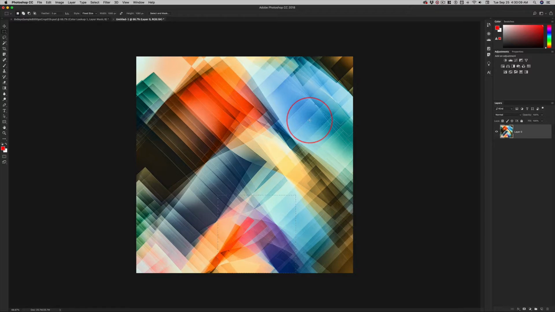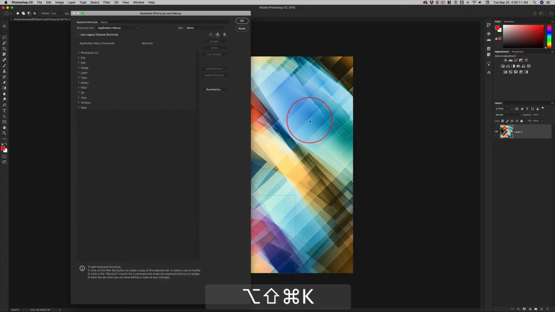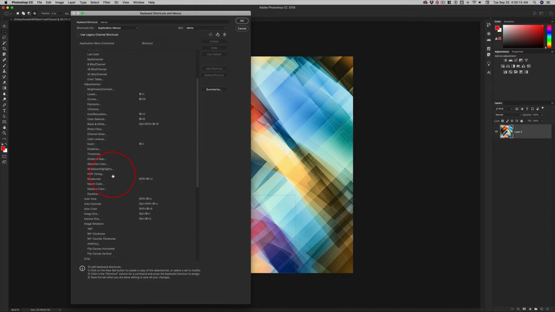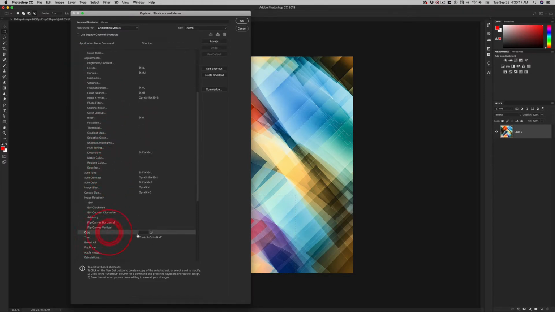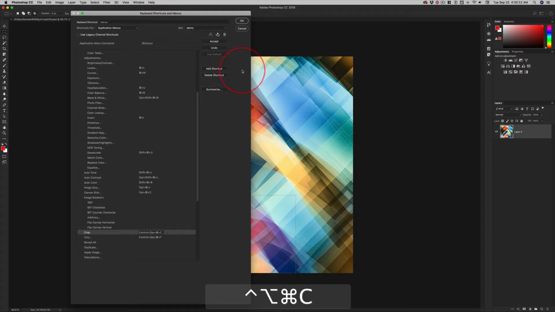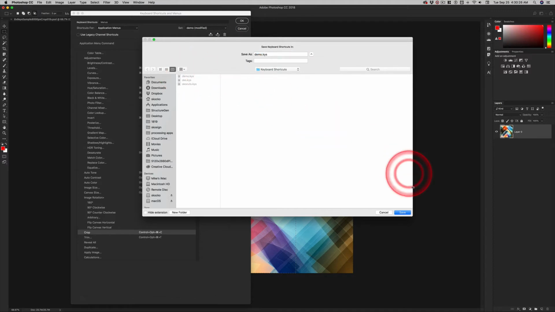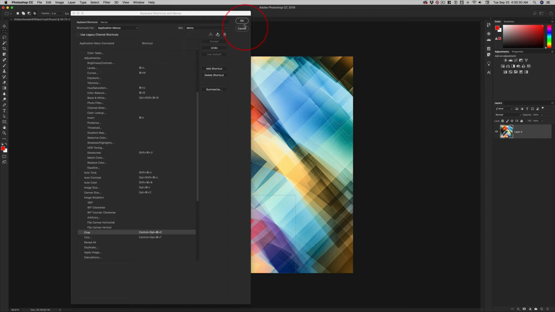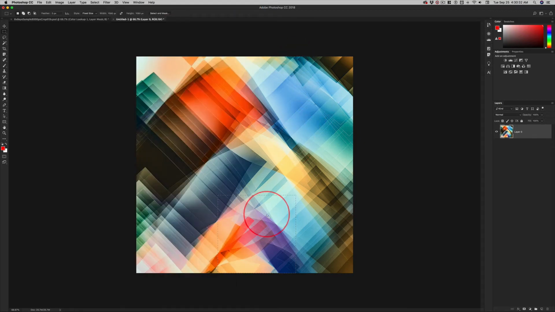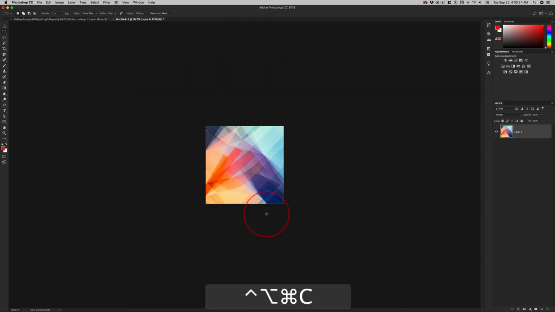Now, wouldn't it be nice to have a keyboard shortcut? So I'm going to pull up the keyboard shortcuts, go into Image, and scroll down to Crop. And then Control Option Command C for crop. Go ahead and accept that, save it, replace it, and boom, hit return, and we're ready to roll. Now, if I hit Control Option Command C, it crops immediately to the size I want, and life is good.